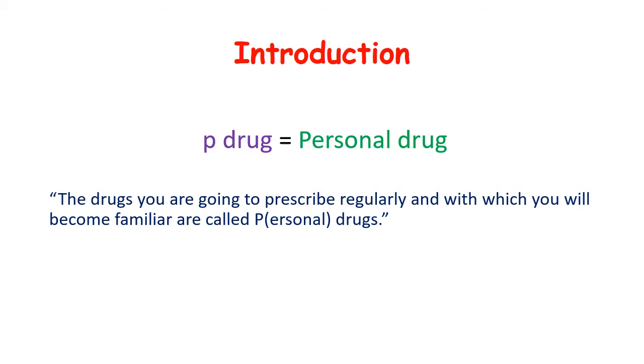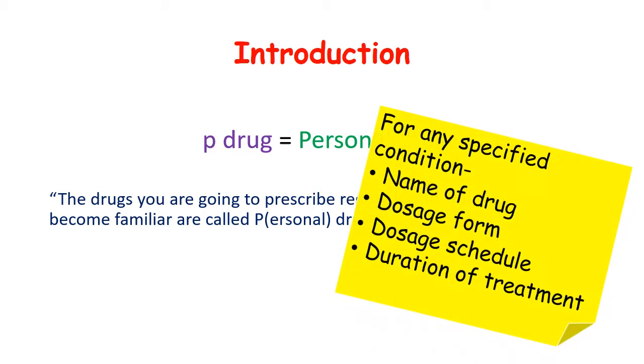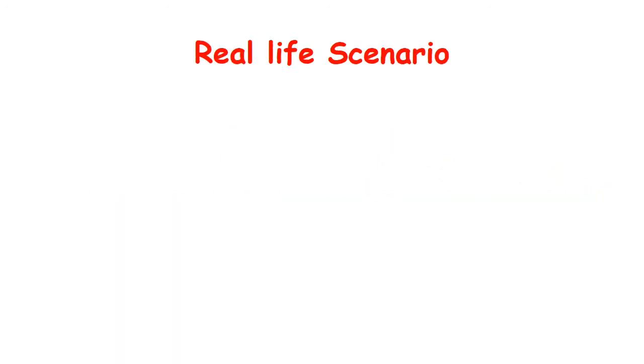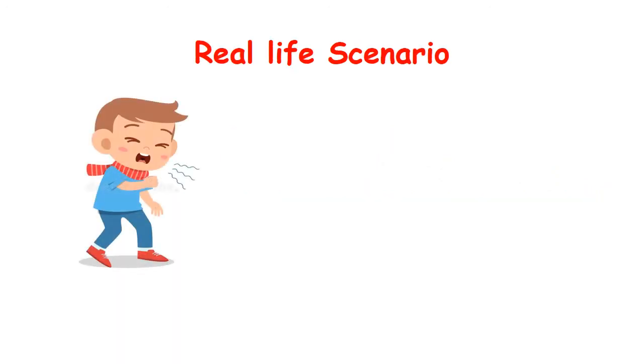Basically, the P-drug consists of the name of a drug, dosage form, the dosage schedule, and duration of treatment for any specific condition. To understand this more clearly, take a scenario: there is a person who is sick, so he will go to the doctor. As this person goes to the doctor, you have to prescribe him medicine.